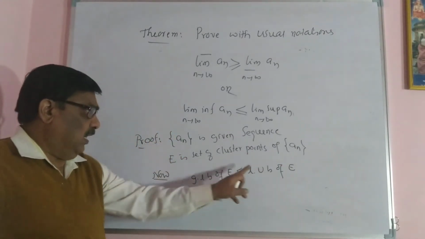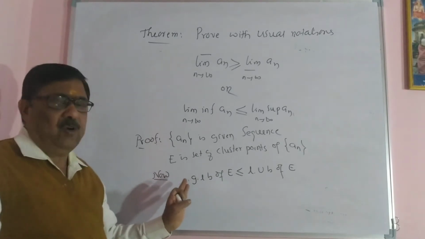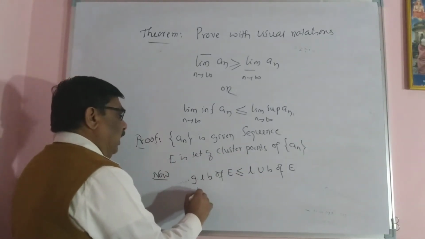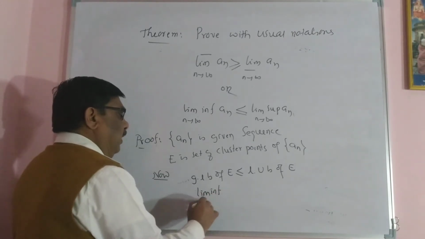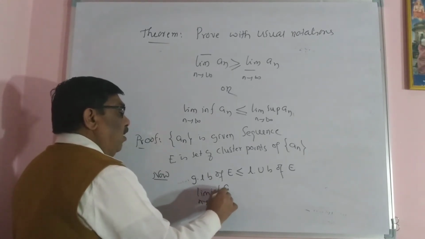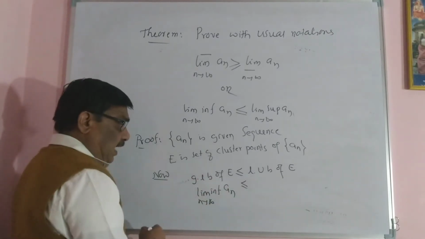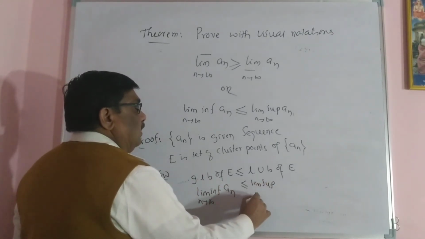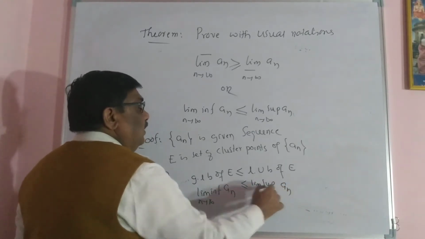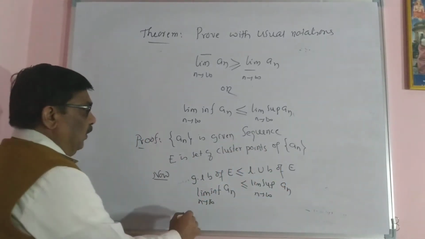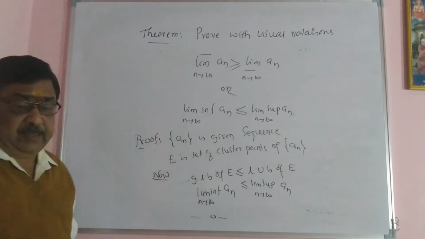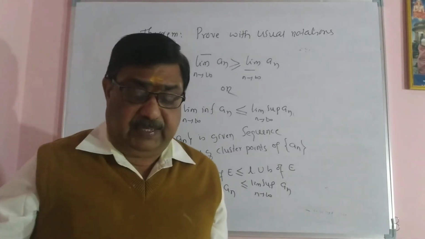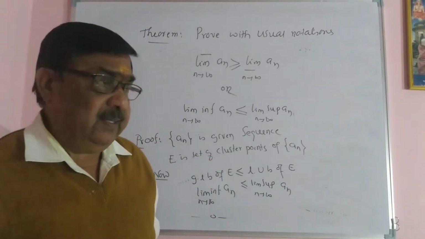It is an upper bound, it is a lower bound. Certainly the lower bound is smaller than the upper bound. And by definition, limit inferior of a_n as n tending to infinity is less than or equal to limit superior of a_n as n tending to infinity. That's all by definition. So the proof completes. It is a 2 marks theorem. Yes. Now the last theorem of this sequence is